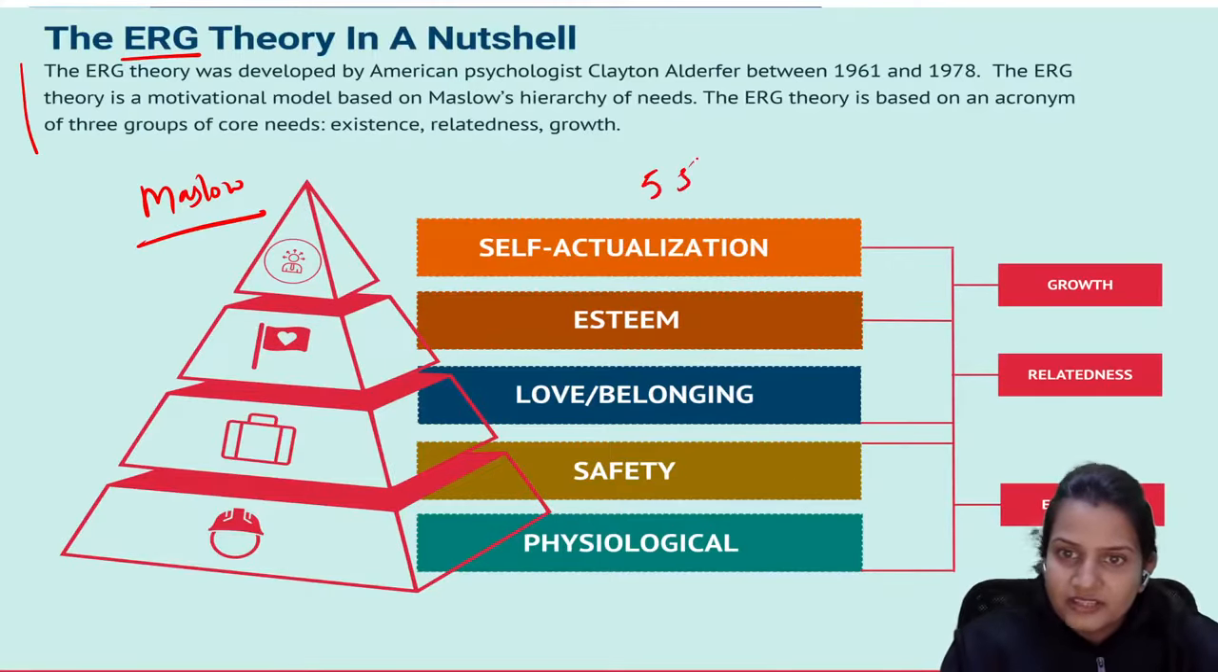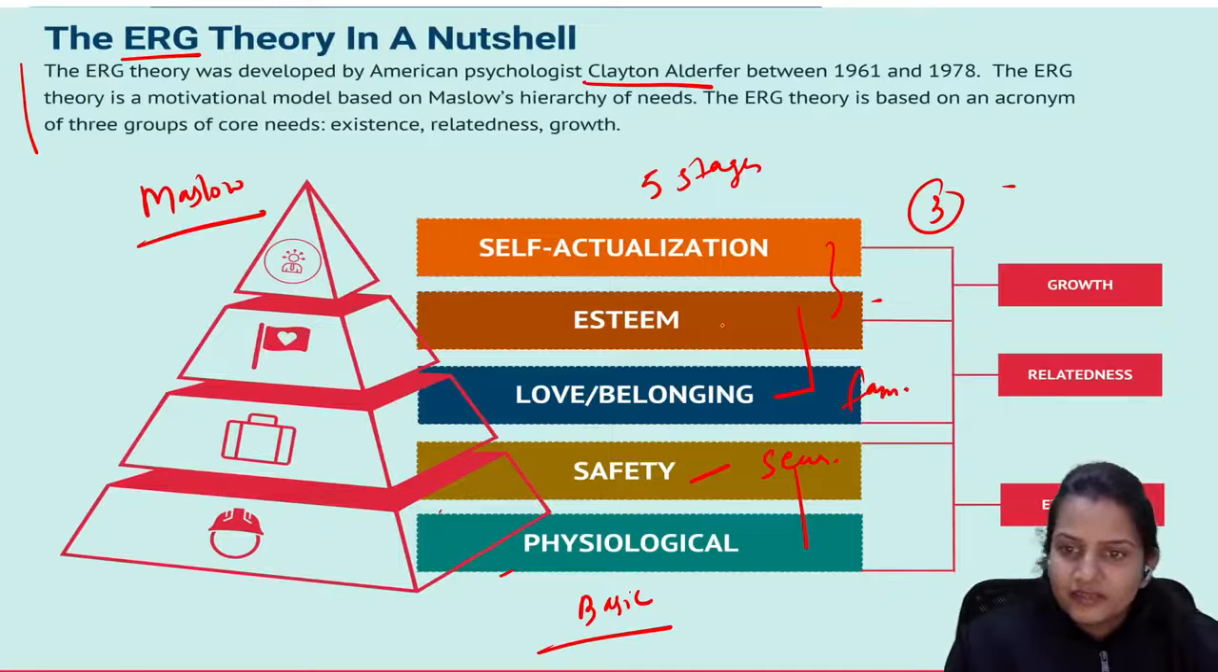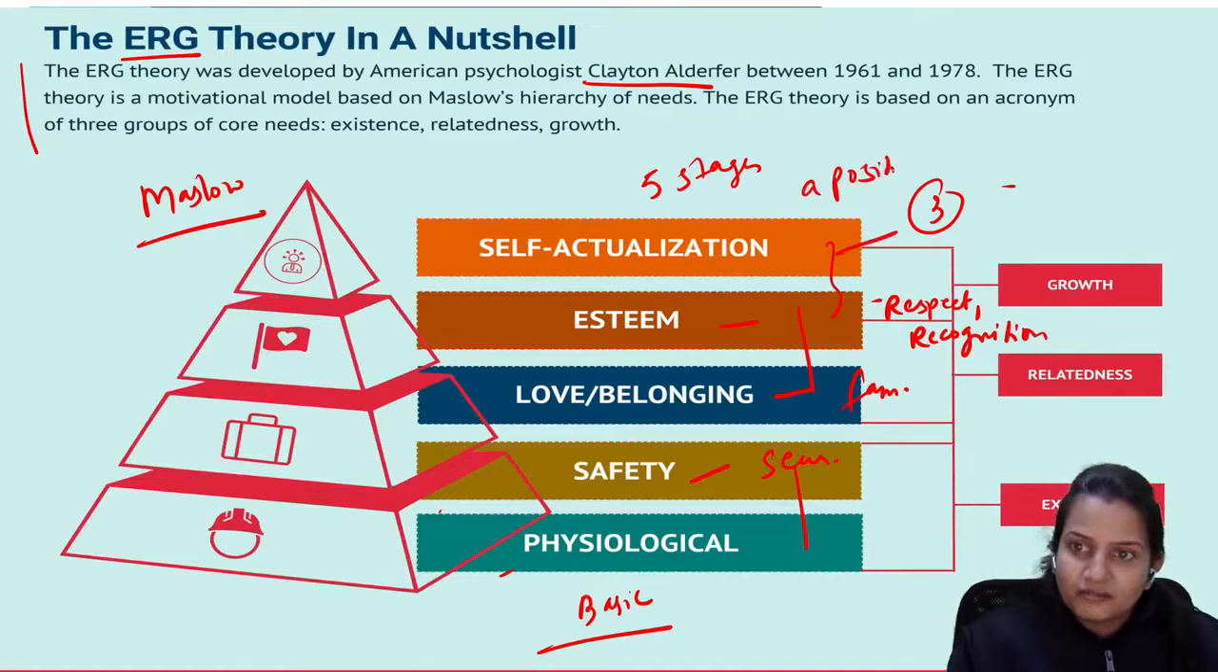has given the needs in 5 stages, and in this ERG theory, Clayton Alderfer has given the needs in a total of 3 phases: existence, relatedness, and growth. So this is first, this is second, and this is third. Everything is the same. In physiological, we fulfill our basic level needs. Then safety comes, security level needs, love and belonging, family level needs, self-esteem. It includes respect and recognition, and self-actualization. It means a position where few people are there.